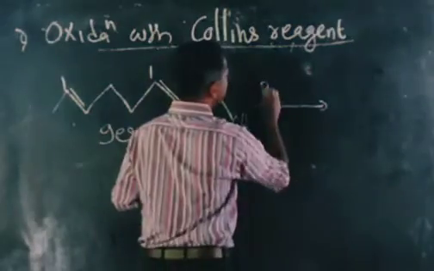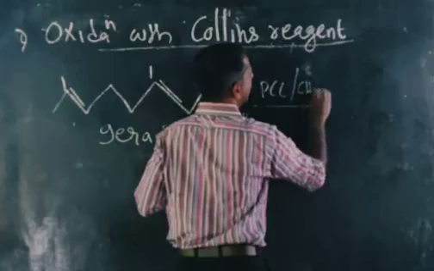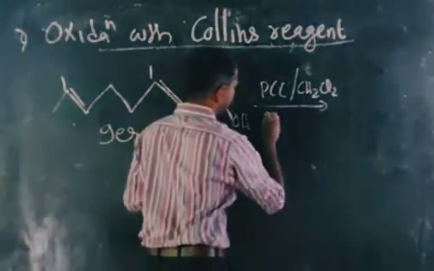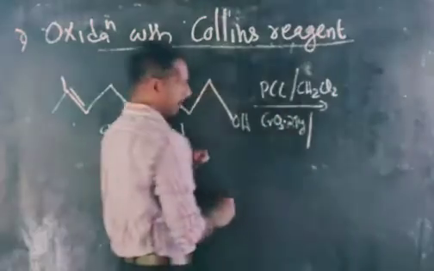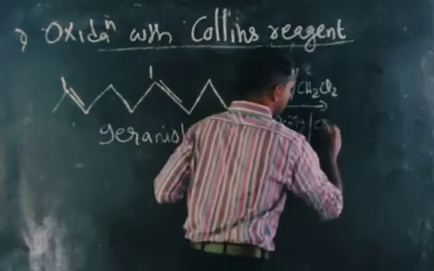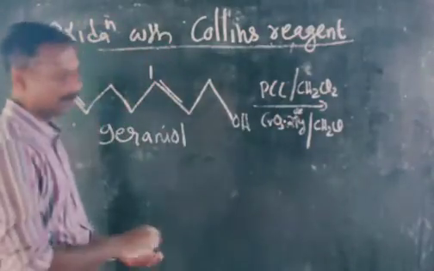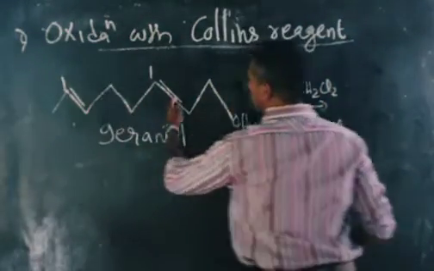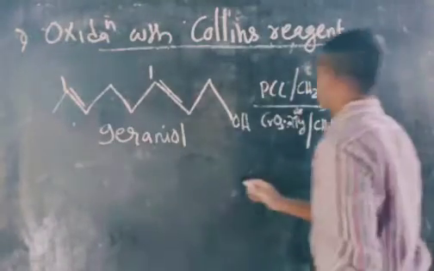If we use PCC in presence of CH2Cl2, or if you use Collins reagent, CrO3·2py, which also reacts in presence of CH2Cl2, what will we get? We know that there will not be any change in the double bonds. Only this CH2OH group will be converted to CHO.